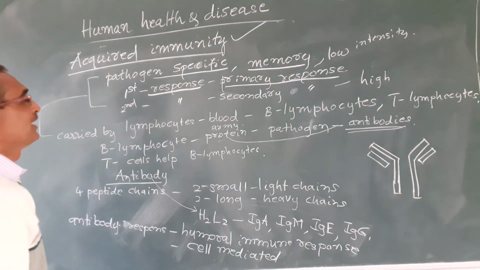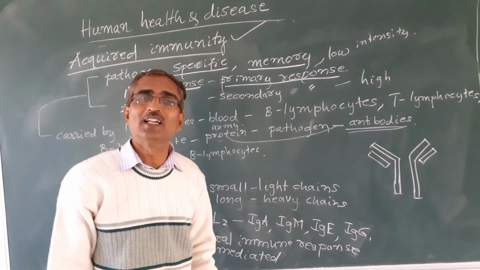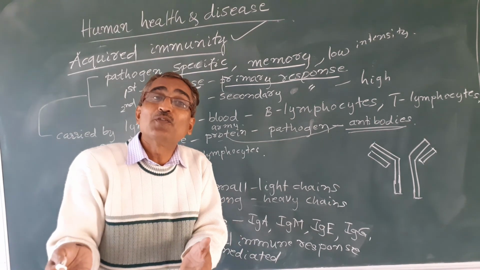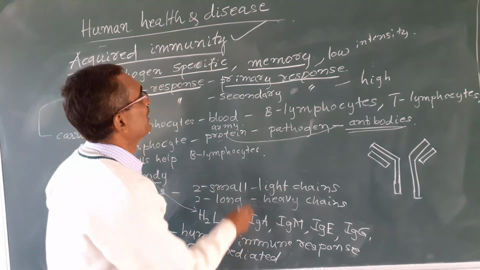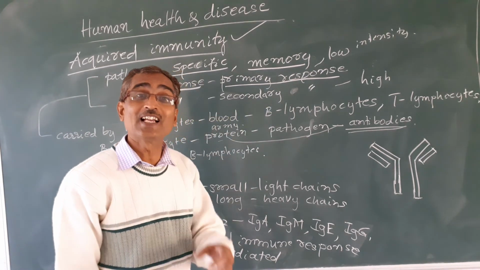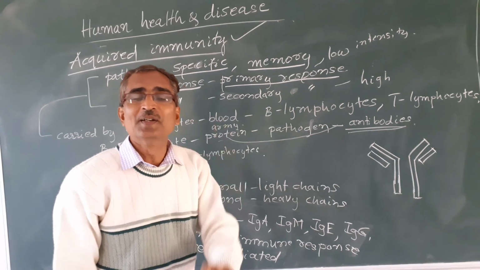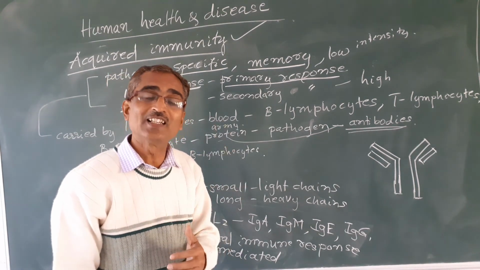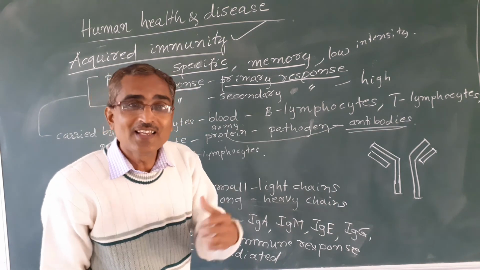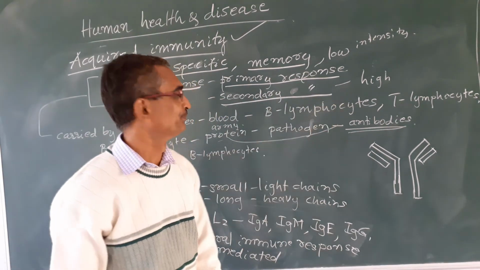And whenever our body encounters the pathogen for the second time, it responds with high intensity, because it has memory. It has remembered that this pathogen has already been encountered previously. So this time, the second time, it responds with very high intensity, and that is known as a secondary response.